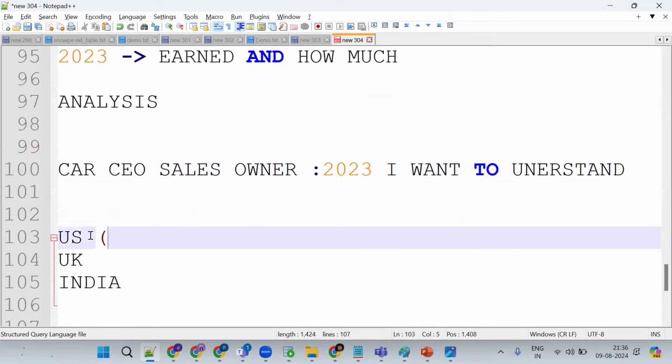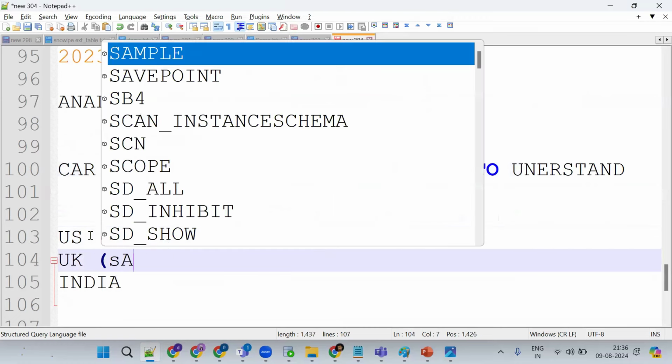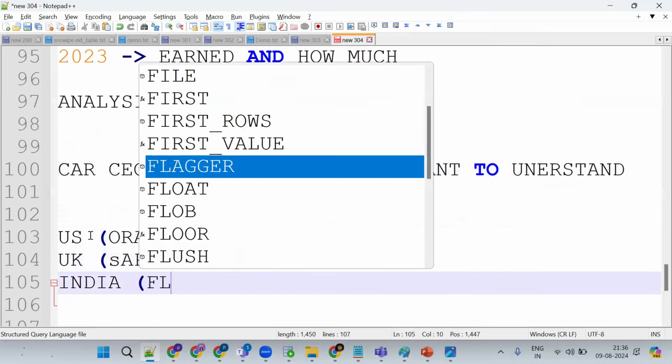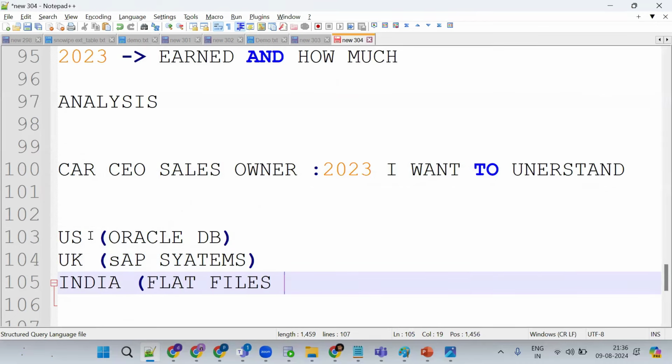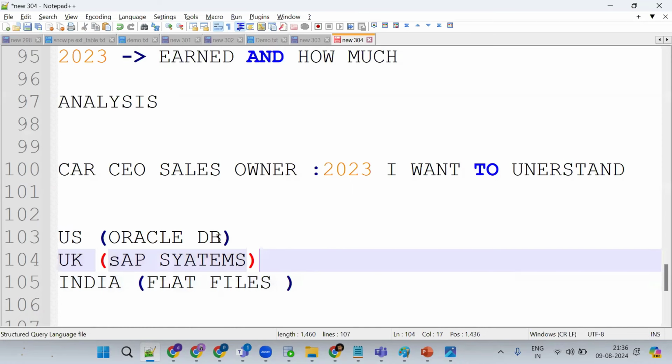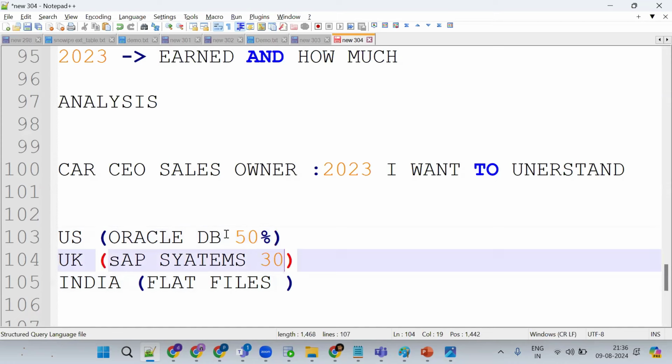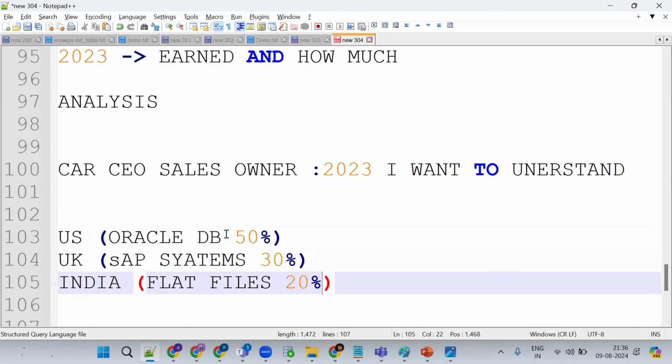Suppose in the US it is in an Oracle database, in SAP systems, and in flat files. Assume my company's sales are in US, UK, and India. Now I want to club all this data together and understand it. Suppose one is occupying 50% share, another 30%, and another 20%. So totally how much? 100%. Now what happened?